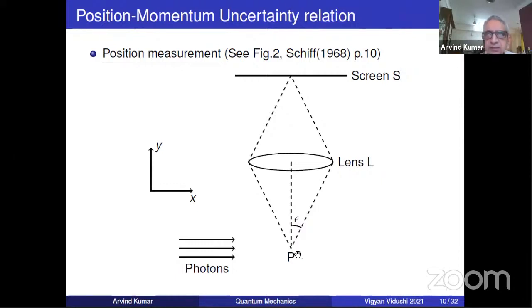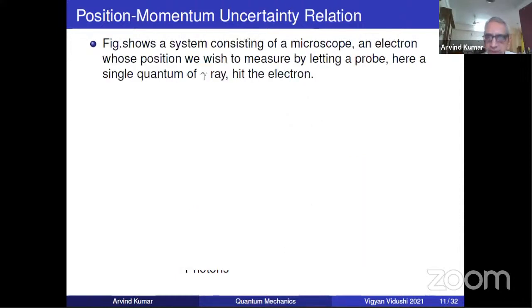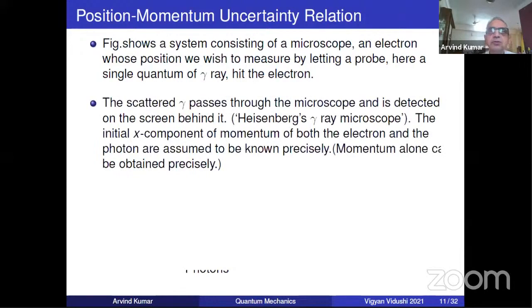Resolving power is not a quantum mechanical idea, it's an old optics idea. How much can you distinguish between two points which are close to each other, which in our way of saying is how much can you determine the position of this electron. That is given by a standard optical formula. I have given you the description of this. It's a microscope, and we wish to determine its position. Here a single quantum of gamma ray is used. The scattered gamma ray passes through the microscope and is detected.